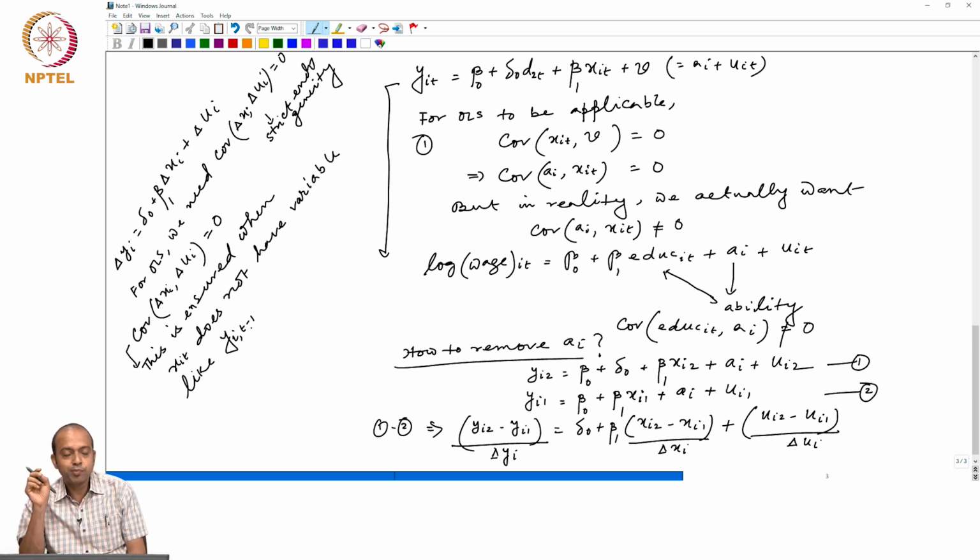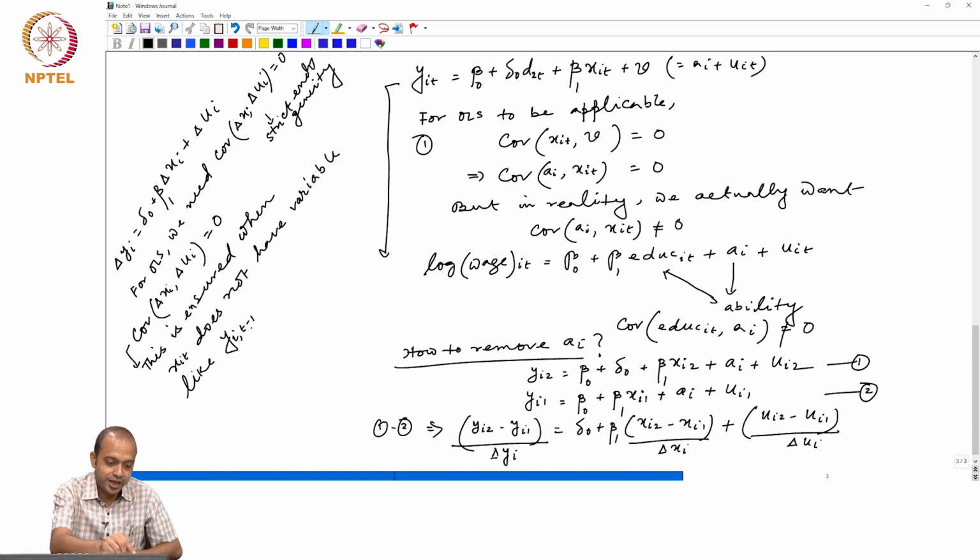Suppose one of our explanatory variables is a lagged dependent variable, y_it minus 1. If that is the case, we cannot ensure that delta x_i and delta u_i are uncorrelated. x_i is actually a representation of a set of explanatory variables. In that set, if one of the explanatory variables is the lagged dependent variable, then we cannot ensure this, because in that case